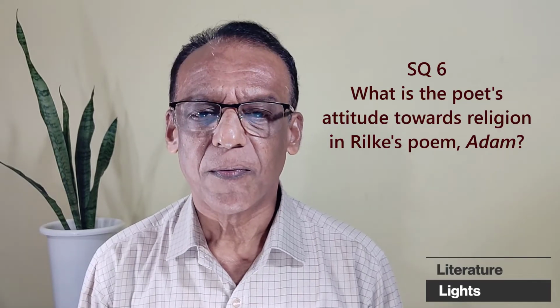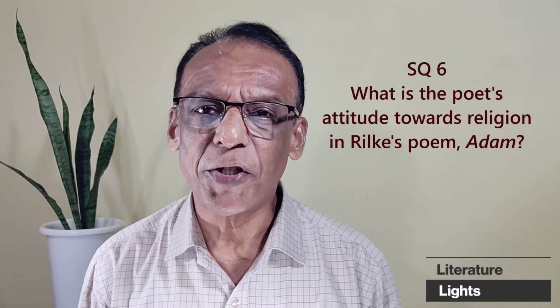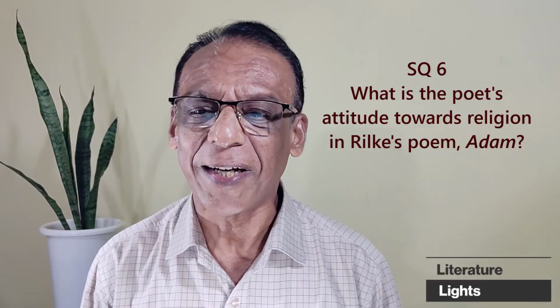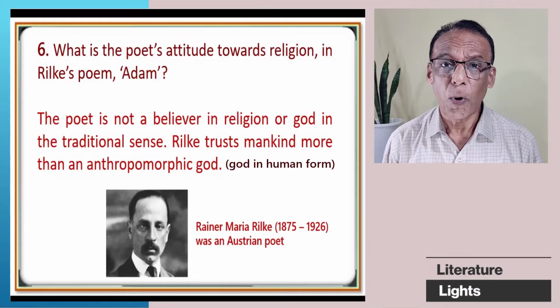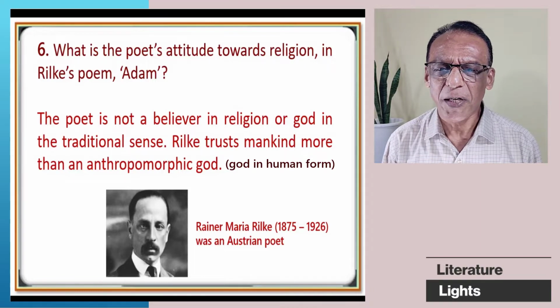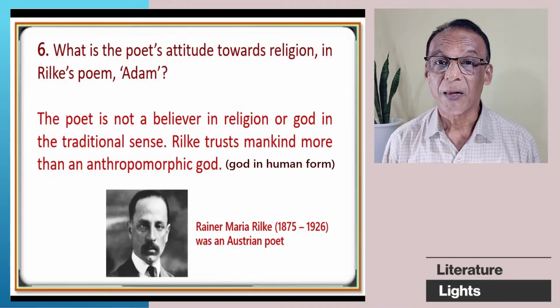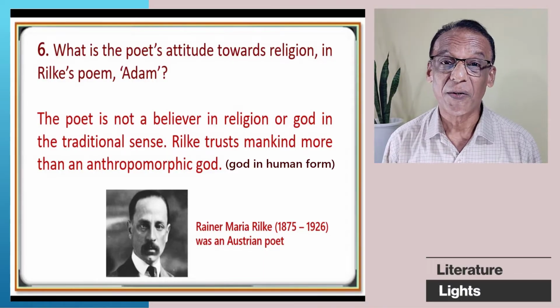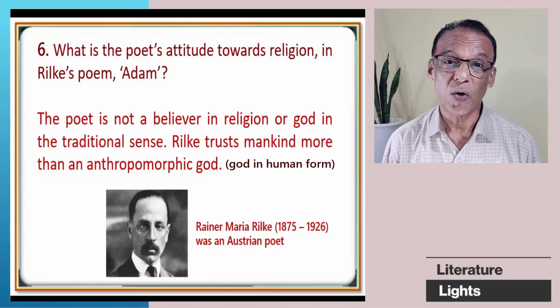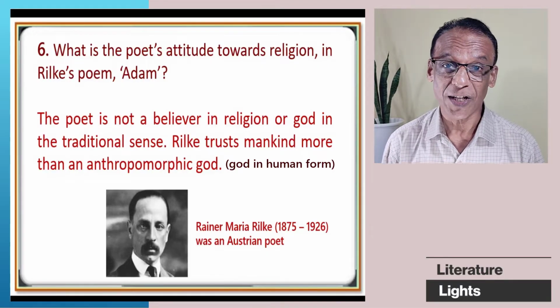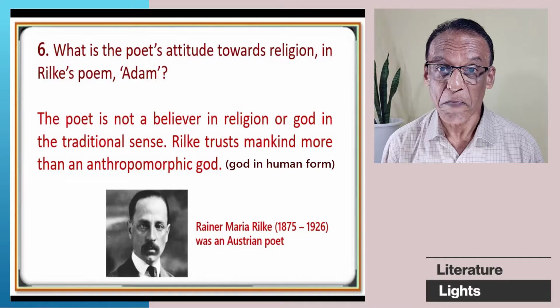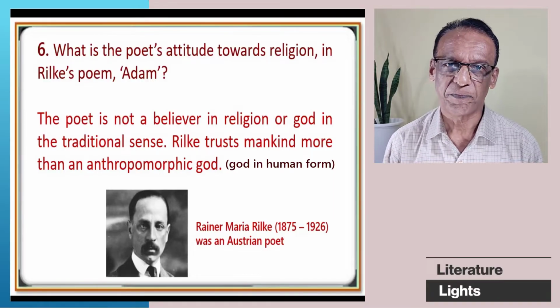Question number 6. What is the poet's attitude towards religion in Rilke's poem, Adam? The poet, that is Rilke, is not a believer in religion or God in the traditional sense. Rilke trusts mankind more than an anthropomorphic God, a God in human form. He doesn't trust him. He trusts man more than God.